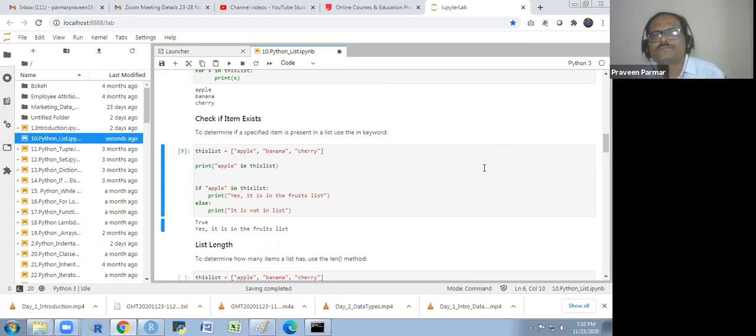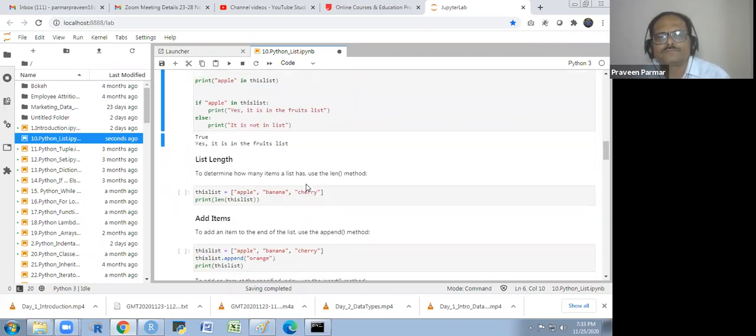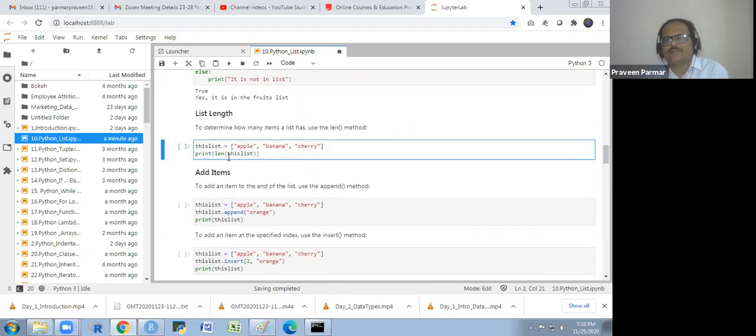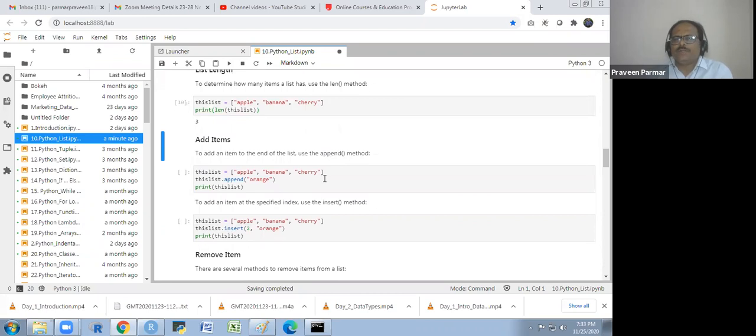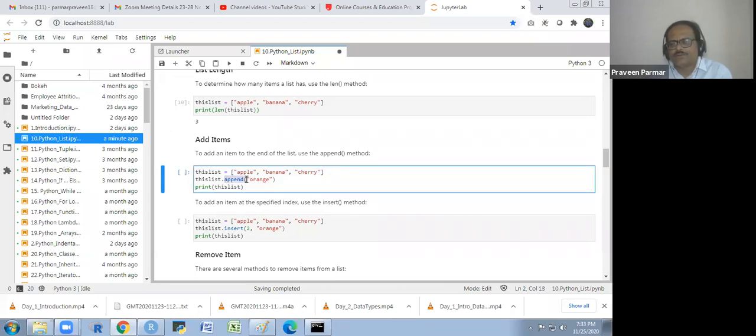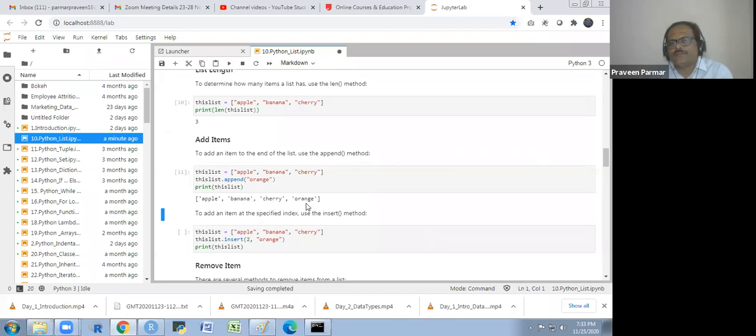Any doubt? We have the list length function, so we could use the length function. There are 3 elements. We want to add an item to the list. There are 3 items in the list and I want to add one more item. So I will use append, the object name dot append. It adds an item to the end of the list, after cherry. So I will show you this. It is apple, banana, cherry, and orange. Got it? Append.